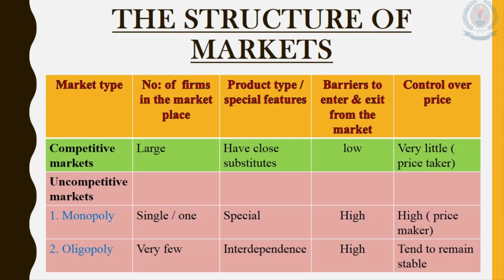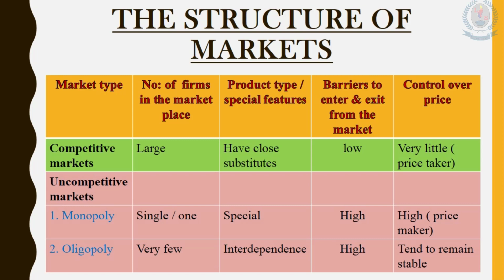When we consider the next type, it is oligopoly. In oligopoly type marketplaces, we can identify only very few suppliers, very few companies.